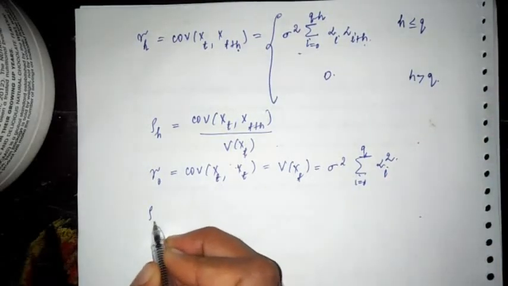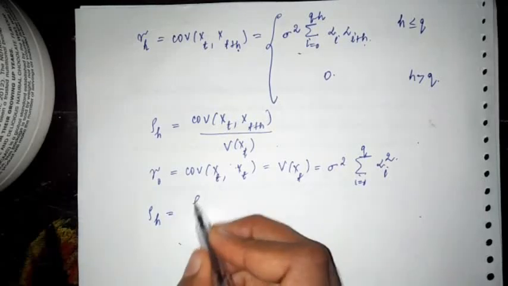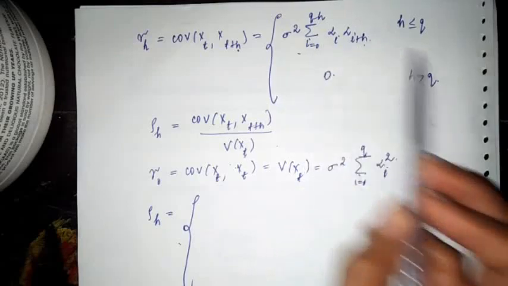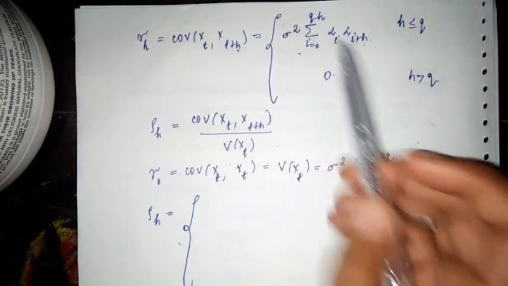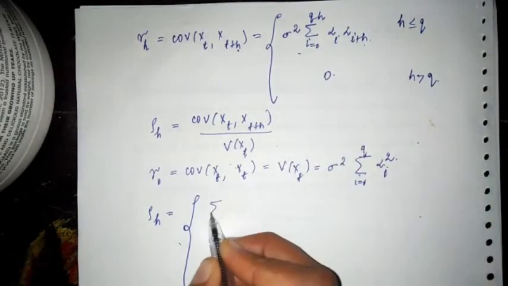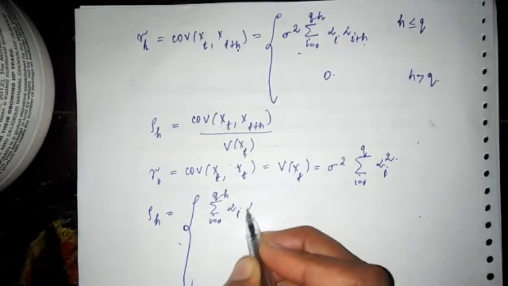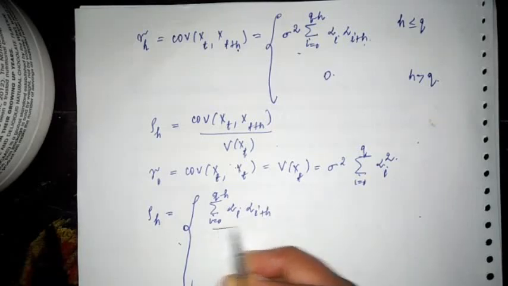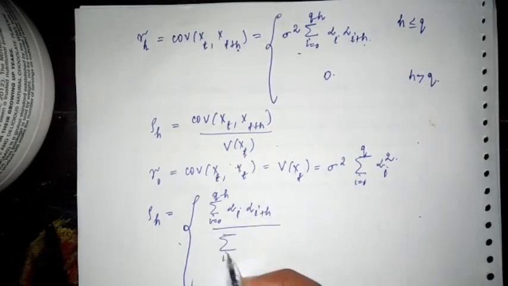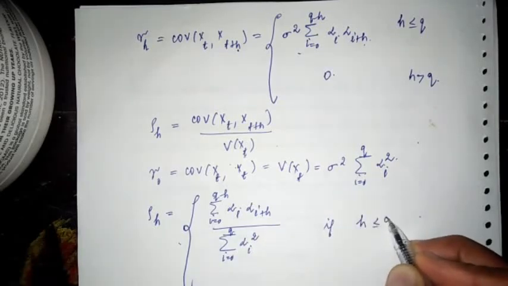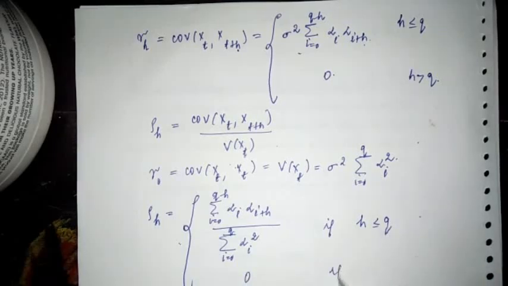So now what is the final expression for rho h? It is here. If you divide this term by this term, sigma square gets cancelled. So you have the summation i equals 0 to q minus h, alpha i alpha i plus h, divided by the summation i equals 0 to q, alpha i square, if h is less than or equal to q, and 0 if h is greater than q.